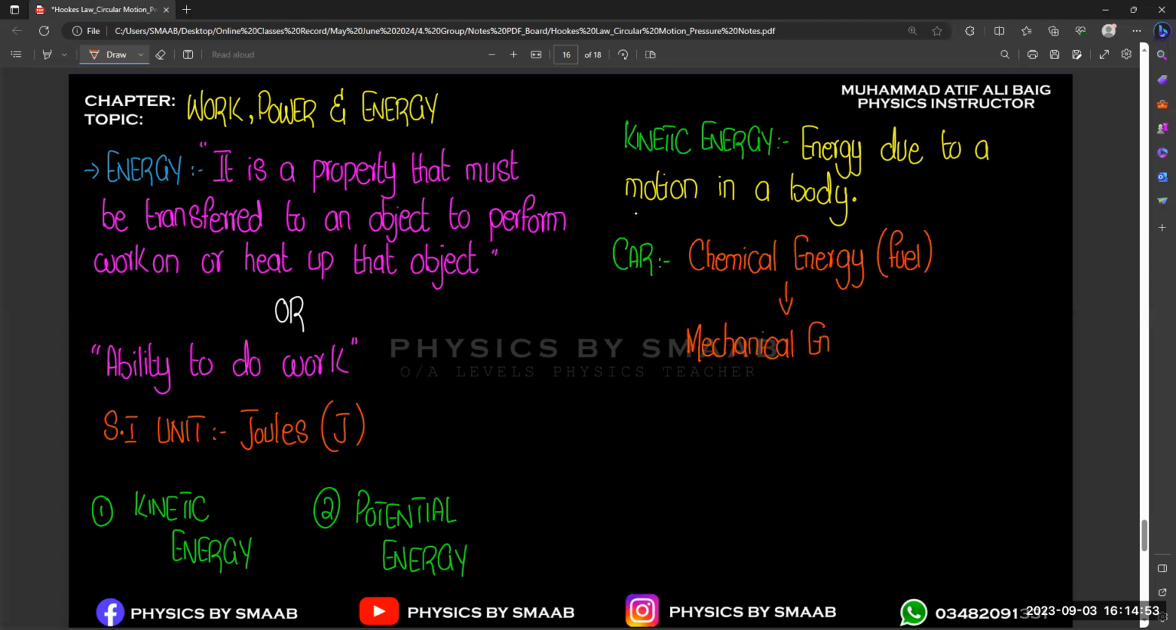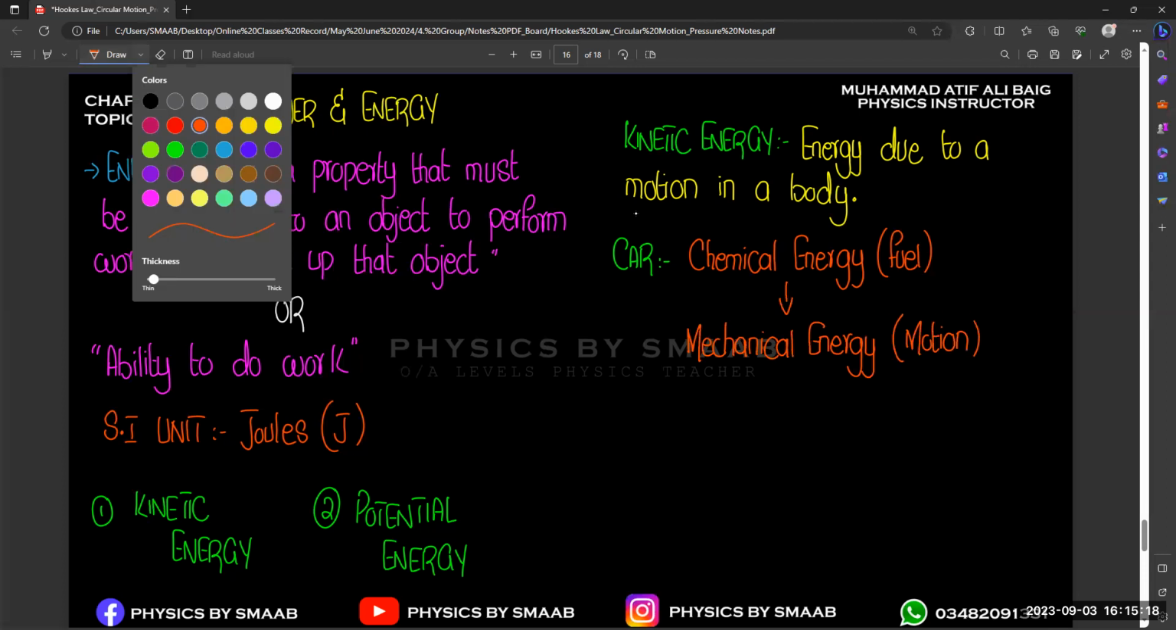Mechanical means when you are doing work, like when we are walking, so that is also known as mechanical energy, the energy due to the motion. So the motion of the car shows you the concept of mechanical energy, right? So this is the concept of kinetic energy.